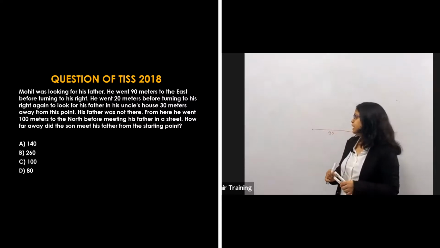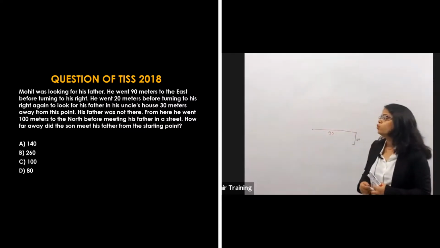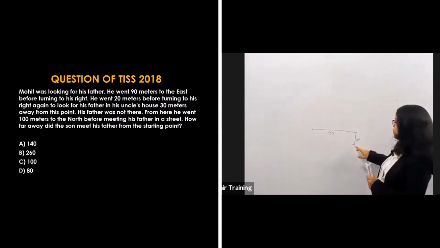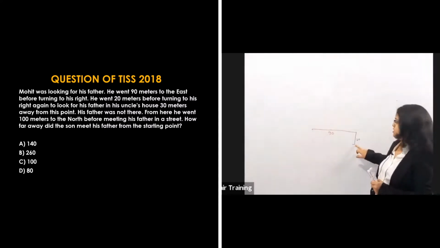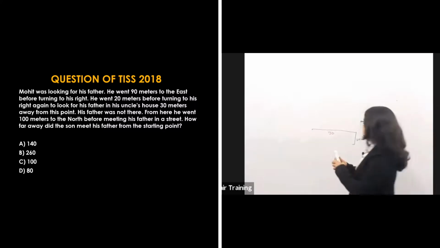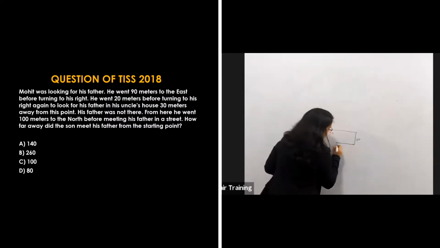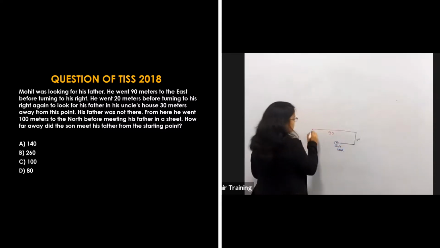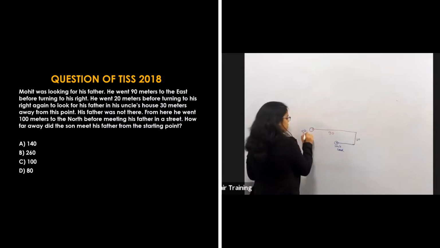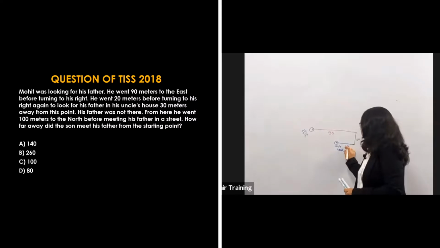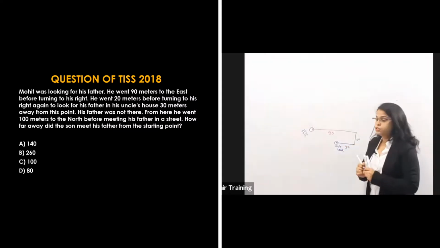They are saying he went to the right before turning to his right again, to look for his father in his uncle's house, 30 meters away from this point. His uncle's house is 30 meters away from this point. That means his uncle's house will be here. This is his uncle's house, and this was his starting point. This is 30 meters. Are you getting up to this?